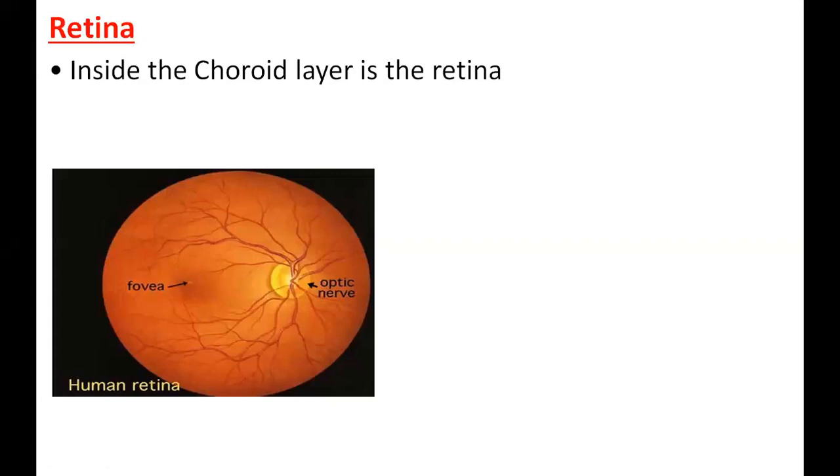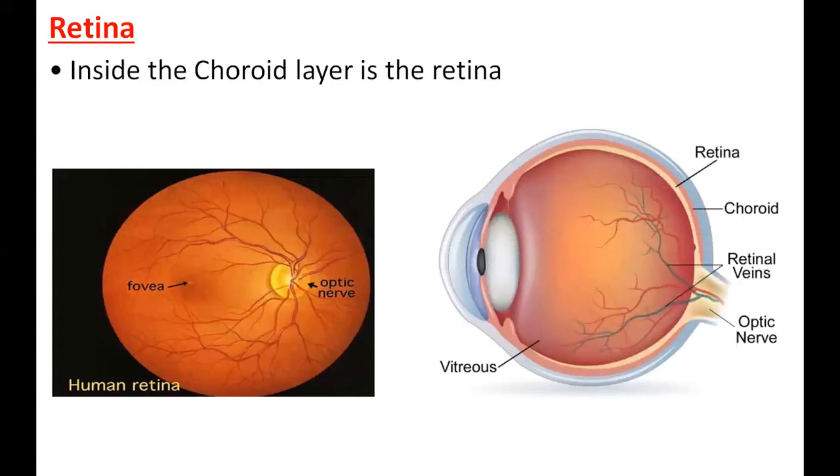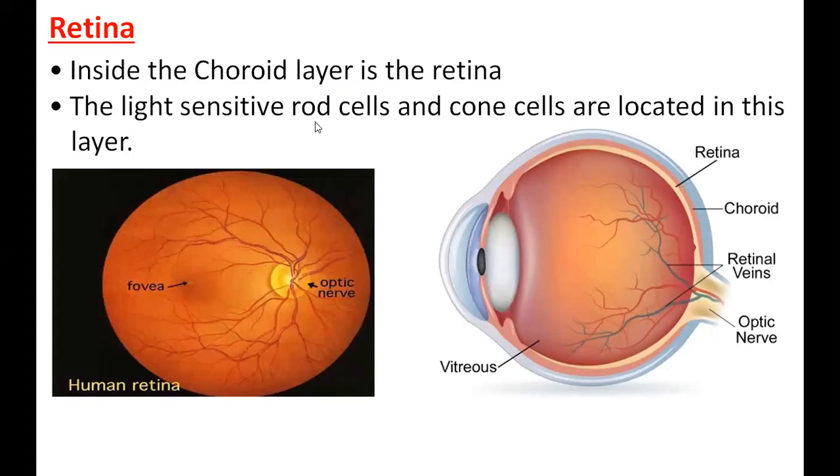Below the choroid layer, there is a special layer, that is the retina layer. In this retina layer only, all the images are falling. In the retina, we have two main points. One is the fovea, the yellow spot, and this is the optic nerve. The tip of the optic nerve is known as the blind spot. Can you all remember? Good. Then the light sensitive cone cells and rod cells are located in this layer. So in the retina only, we have two special cells, cone cells and rod cells.